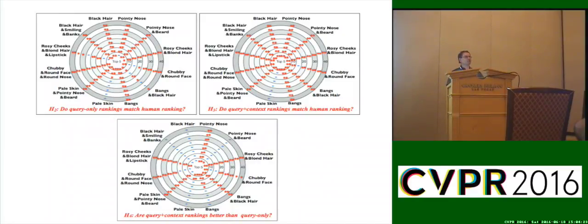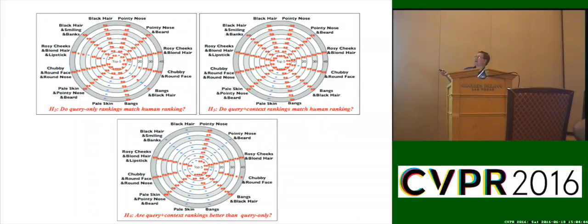So we did searches over hundreds or 2 million images. We looked at the top 10 scores, top 50 scores. And in most of the cases, when we did these combined searches of bangs and black hair, bangs, right, we did very close to human performance. There's a couple where there's only a blue dot, so we were not as close as we would like.